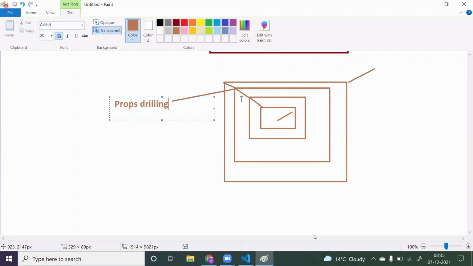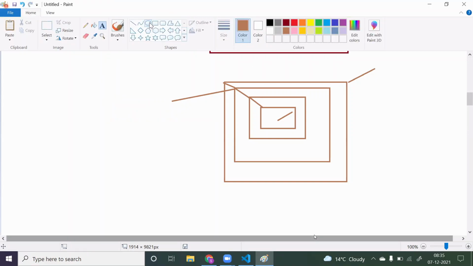To solve this problem, context API came into the picture. The concept is very simple. Create one context object like this. The parent has the data, so share that data inside this context. We know how to store the data in context API. Whoever wants the data will take it from here. That's it.